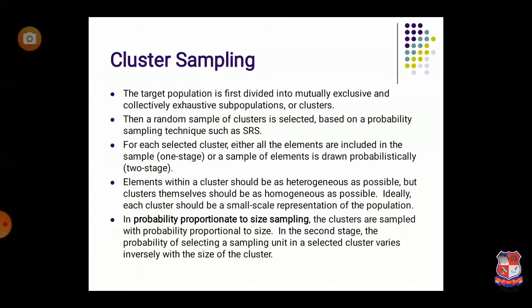If we move further towards cluster sampling, again in cluster sampling the population is divided into different clusters.